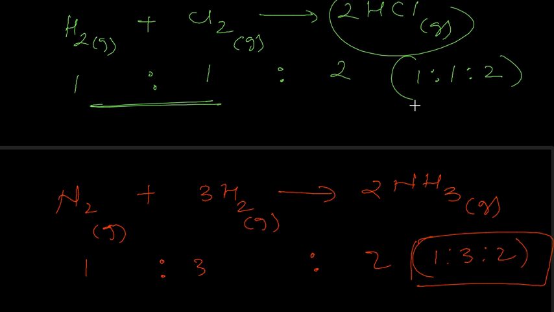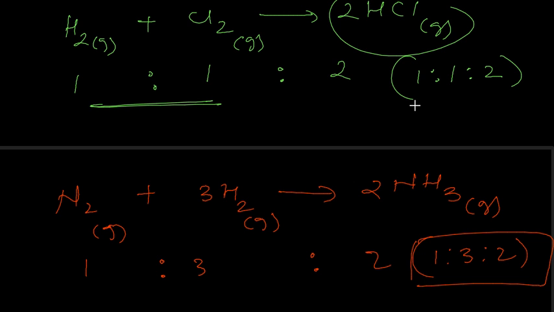We've discussed pretty much 5 laws: the law of conservation of mass, the law of multiple proportions, the law of constant or definite proportions, the law of reciprocal proportions, and the law of combining volumes.